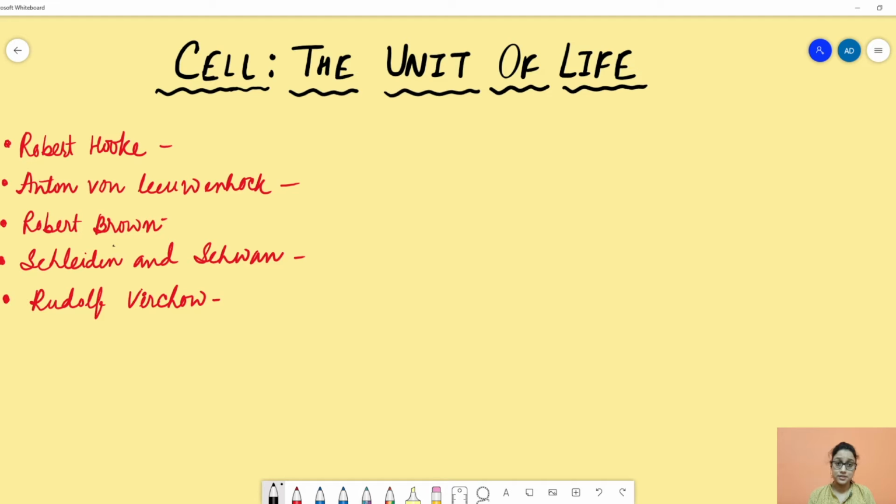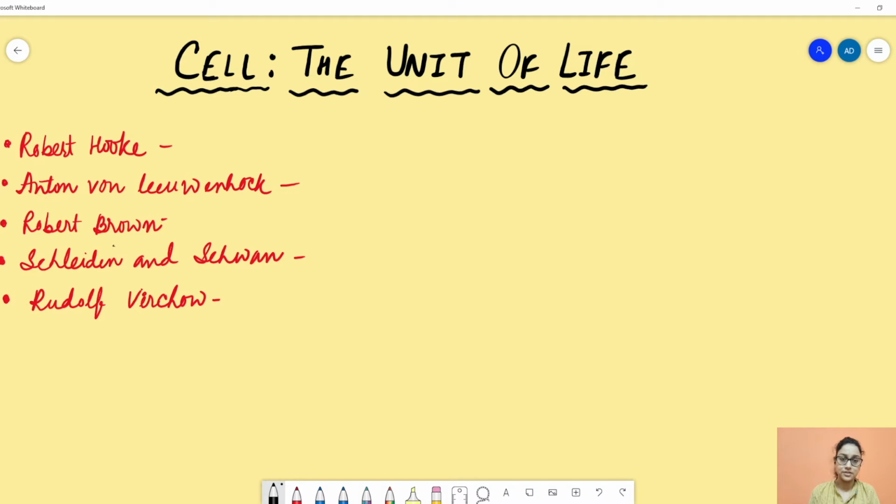Today we will start discussing the topic cell, the unit of life. It is a very important chapter for class 11 students and also for NEET aspirants. In today's session we are going to discuss some basic information regarding this chapter. We will discuss the names of some scientists who first observed the cells or the structure of the cell, who invented the cell theories, and we will also discuss the size of cells, shapes of different cells, and also types of cells.